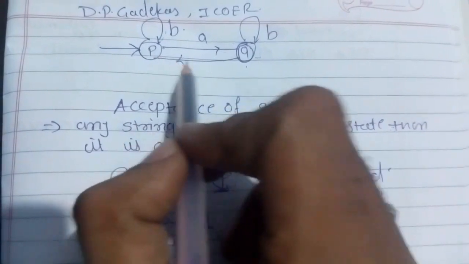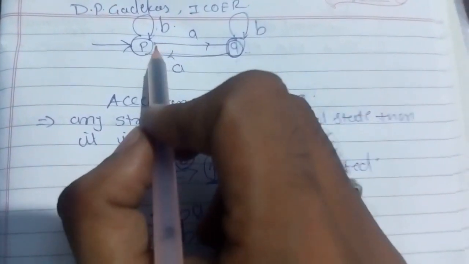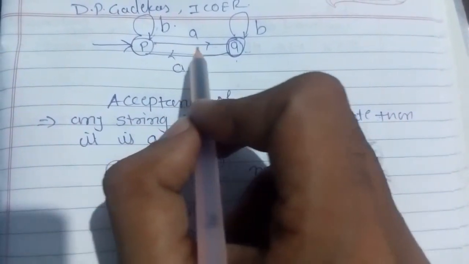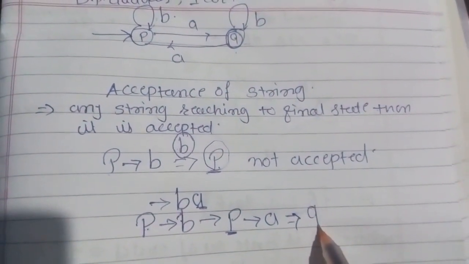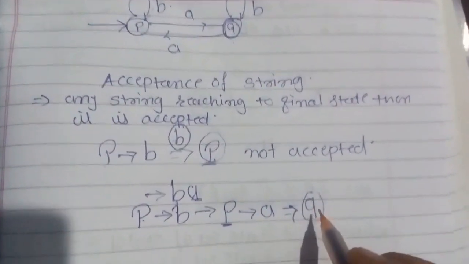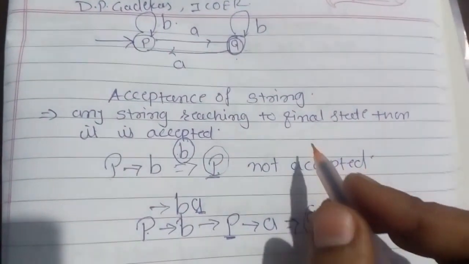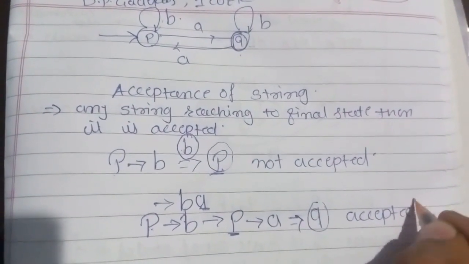This is incoming, so we'll never consider this one. We'll always consider the outgoing. So a is going from p and reaching state q. Now ba is over. We are getting q, and q is the final state. Yes, so we will say ba is accepted.